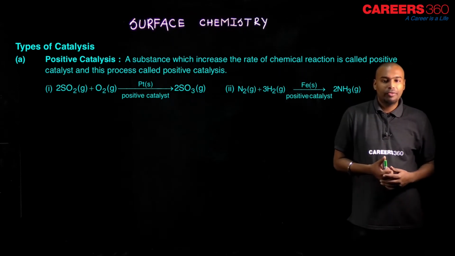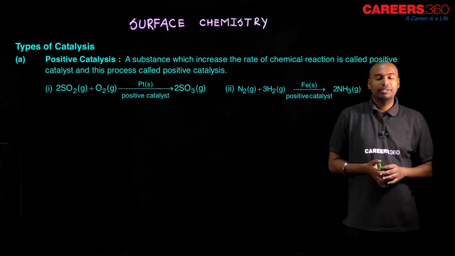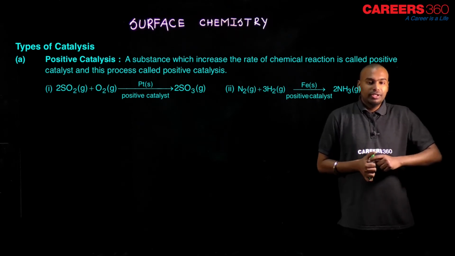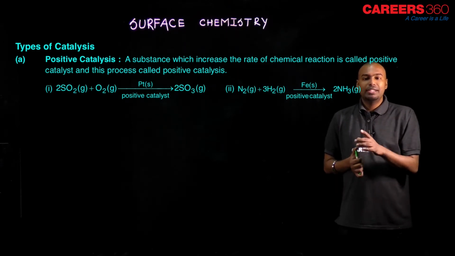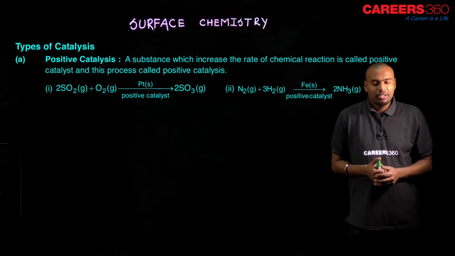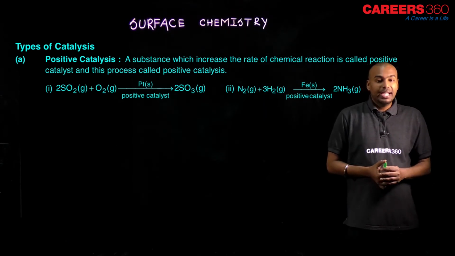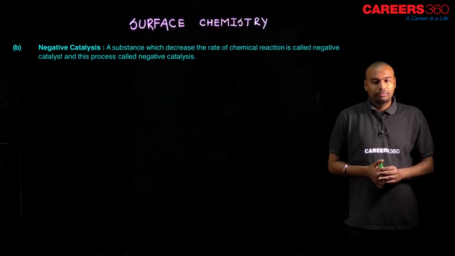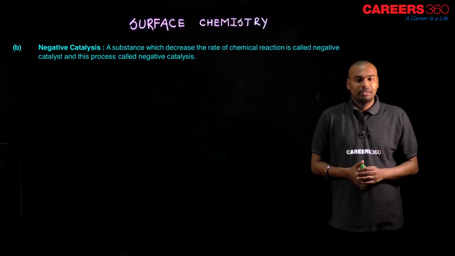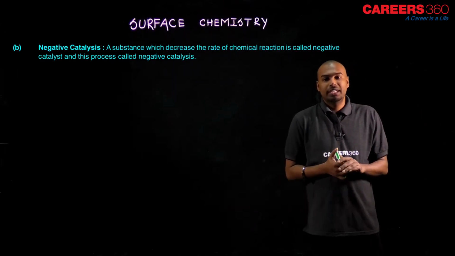See the second example, N2 plus H2, here I added iron. This is also a positive catalyst to prepare NH3. So such a catalyst which increases the rate of reaction is known as a positive catalyst, and this process is positive catalysis. Okay, let us study negative catalysis now. A substance which decreases the rate of chemical reaction is known as a negative catalyst, and this process is called negative catalysis.